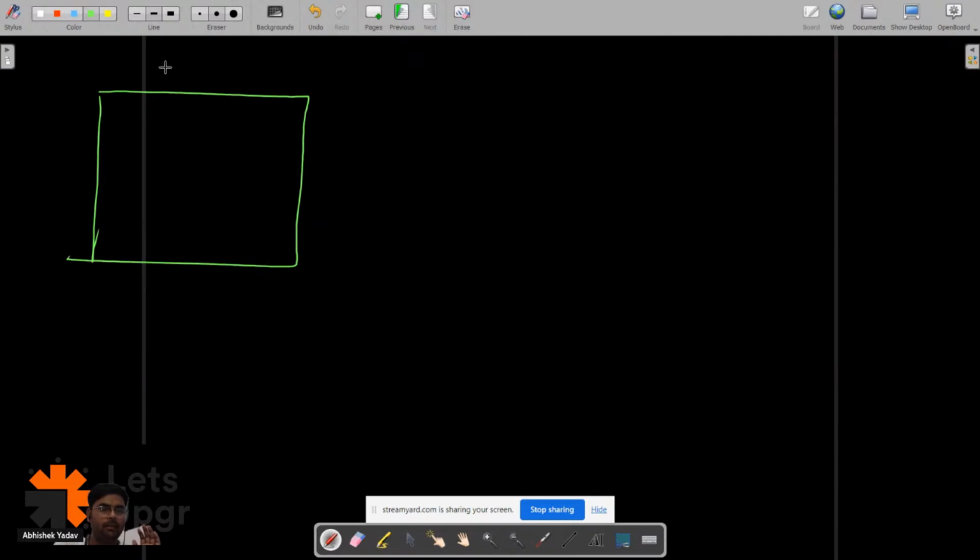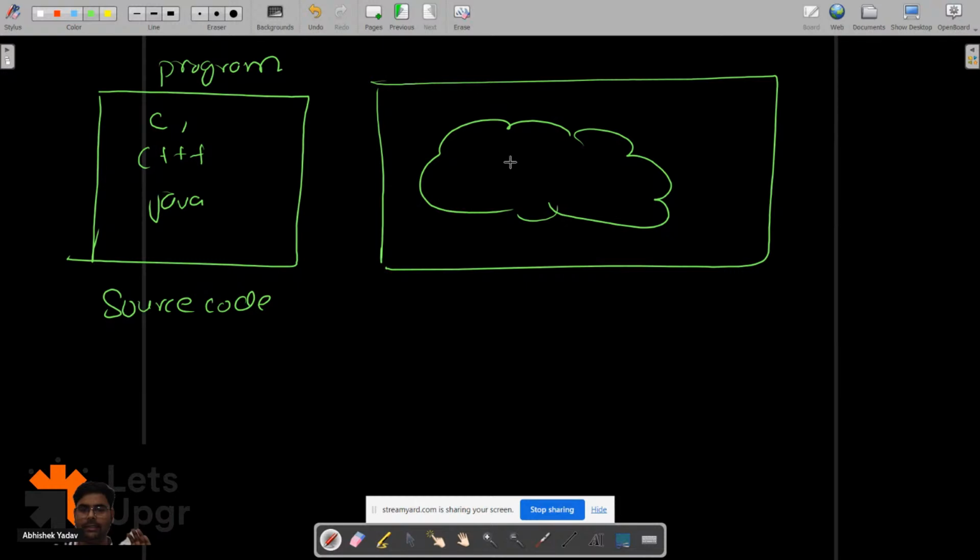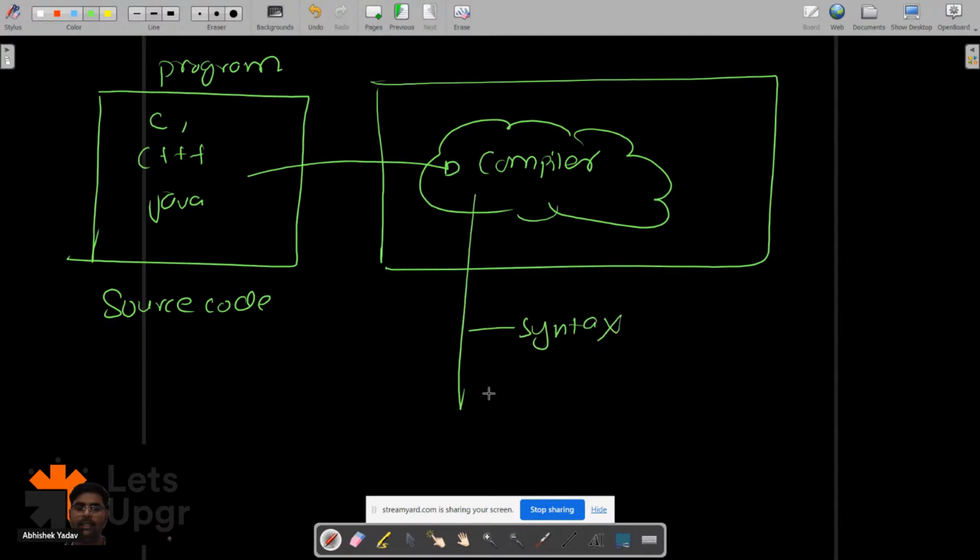we write a program, right? That is source code, okay? And this source code can be in C, C++, Java, right? And there is some person sitting there, like there is a lot of work that happens behind the scenes, but the main person is the compiler here, right? And the compiler does what? It takes the source code, the human understandable format code, and after that it checks the syntax, okay? It checks the syntax, it checks the rules of that language.